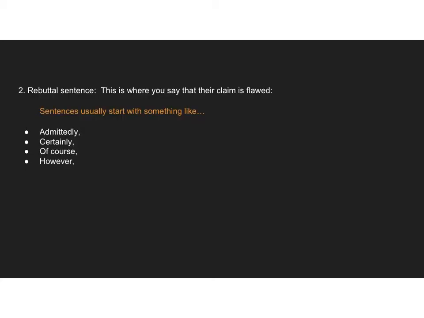Once you have your initial statement, then you're going to give your rebuttal sentence. This is where you say that their claim is flawed. Sentences usually start with something like, admittedly, certainly, of course, or however. Once again, you've already acknowledged the other side with the first statement. Now you need to come back and have a rebuttal sentence.